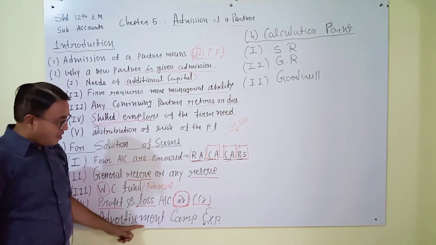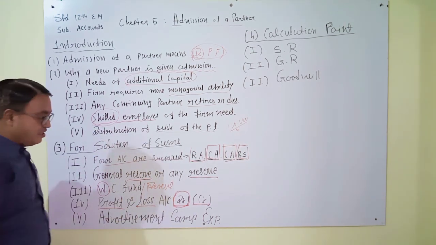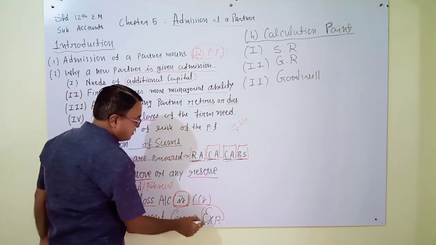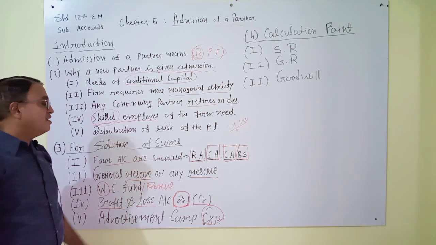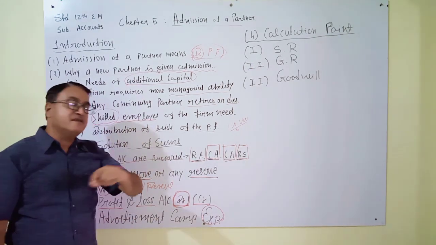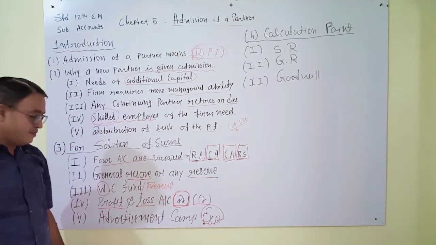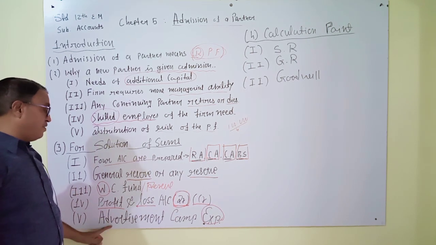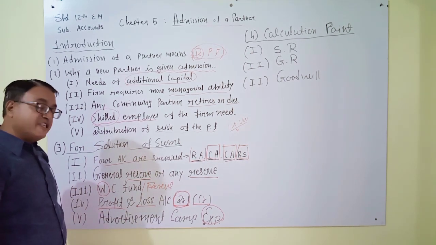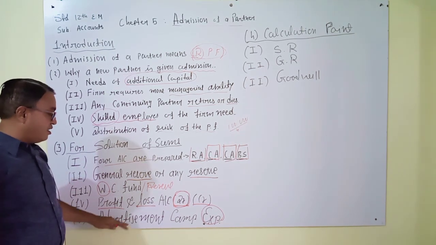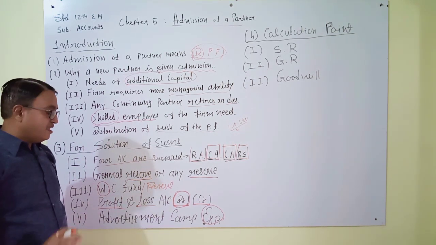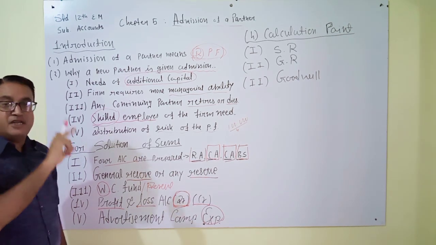Advertisement campaign expense. Here the word given is expense. So you can understand, expense means it is not benefit, but it is loss. What is the meaning of advertisement campaign expense? If the word given is only advertisement expense, then it is a yearly expense.